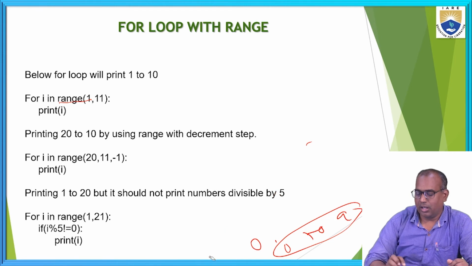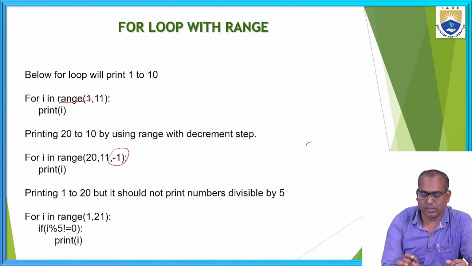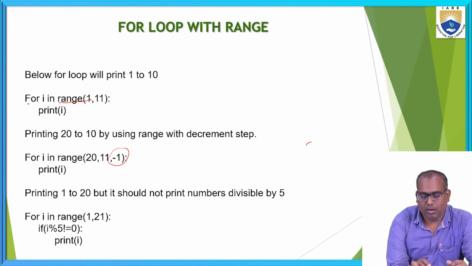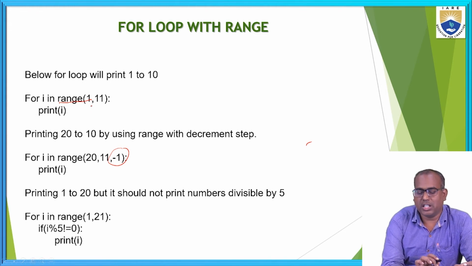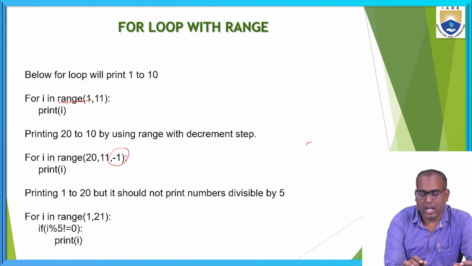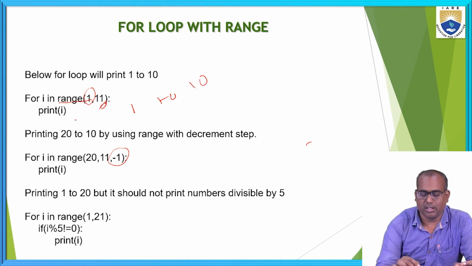This is optional. You can mention the step value or not. Here, for i in range of 1, I am mentioning the 1. But if you don't mention the initial value, it takes by default 0. I am mentioning the starting value, that is 1. It starts from 1 and ends at end minus 1. Here the end value is 11, so it ends at 10. It prints 1 to 10.